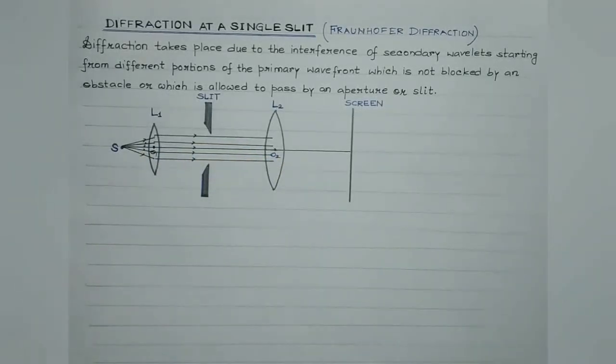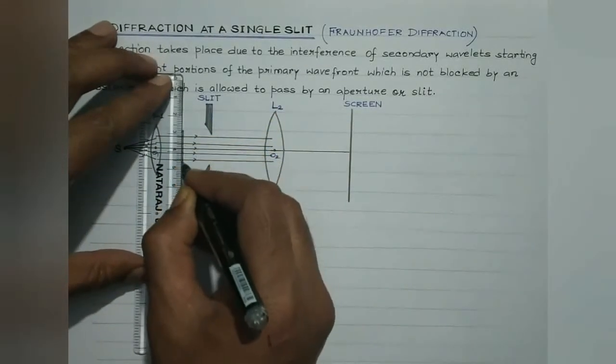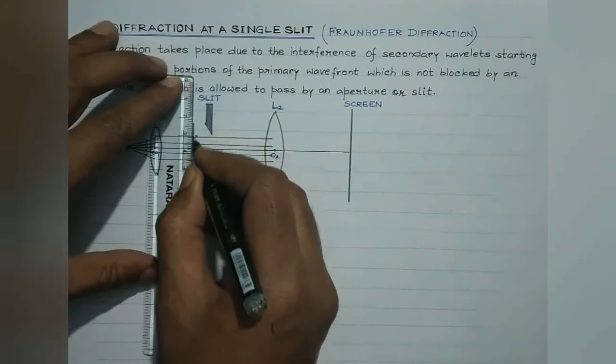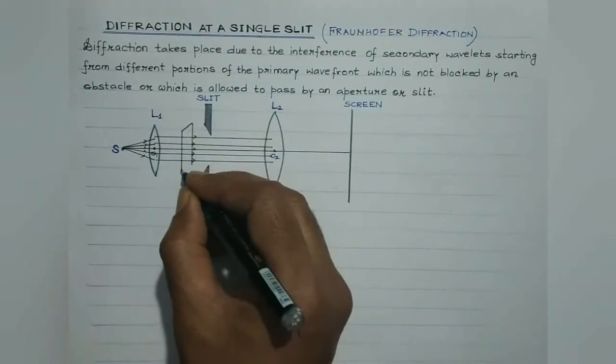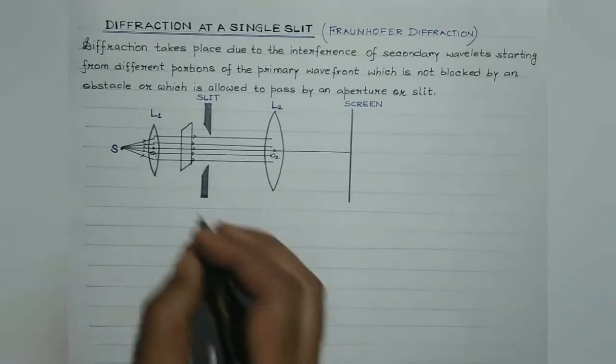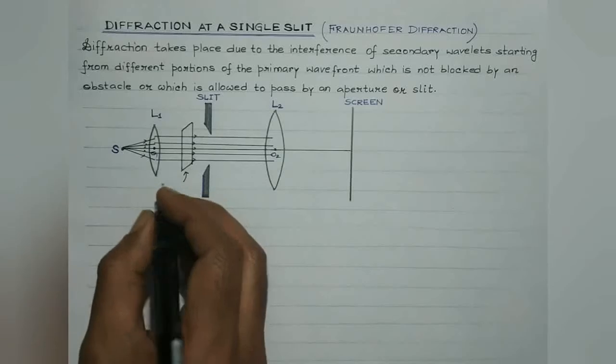And students, the nature of the wavefront associated over here, suppose this is the wavefront, is planar. This is a planar wavefront.